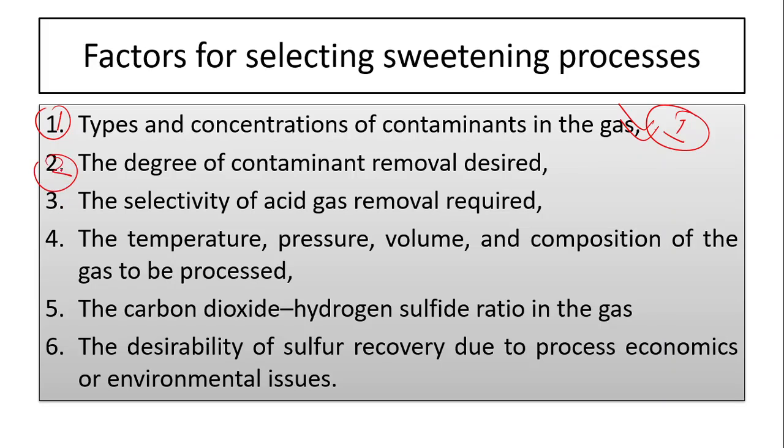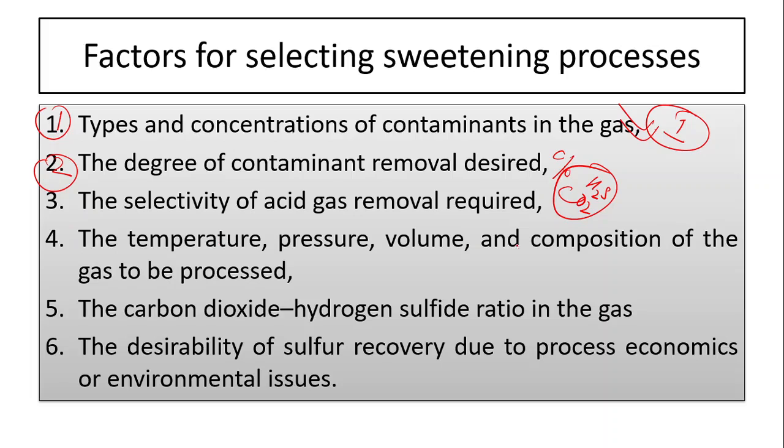The second one is the degree of contaminant removal desired: how much degree we need, how much percentage we want to remove. The third one is the selectivity of acid gas removal required, because we have two types of acid gases, CO2 and H2S. So which one do we need to select? That is also one of the important parameters.